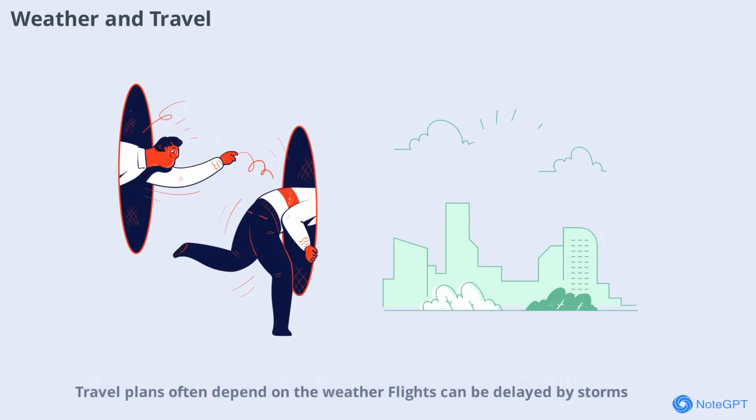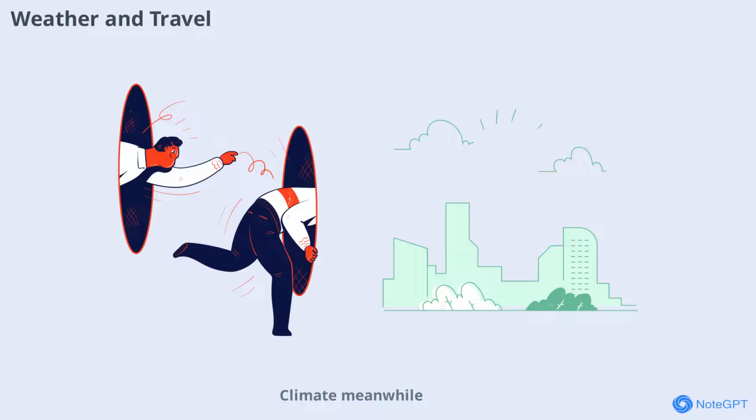Travel plans often depend on the weather. Flights can be delayed by storms and road trips may be affected by snow or heavy rain. Checking the weather forecast before traveling helps ensure safety and comfort. Climate, meanwhile, influences popular travel destinations and the best times to visit.